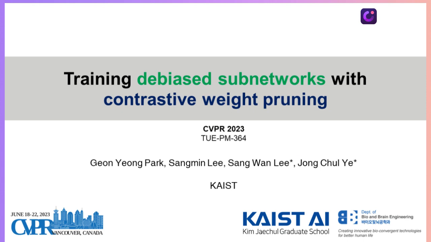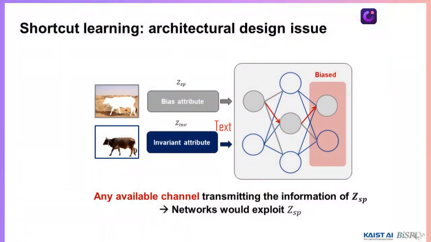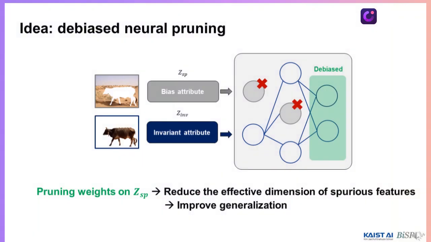Welcome. I'm Ganyan Park, and today I'm going to present our research on training debiased subnetworks with contrastive weight pruning. Our aim is to mitigate the spurious correlation or shortcut learning problem. Here, we diagnose this problem as an architecture design issue, where if there are any available channels connected to the bias attribute, it may bias the representations. Our idea is to prune the weights on bias attributes so it may debias the representations.